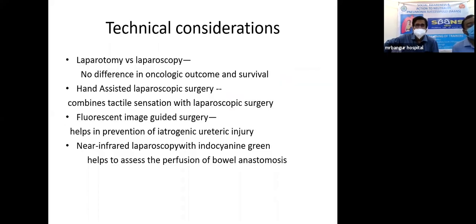Now, some technical considerations. Not only the open procedure, laparoscopy is also tried in these conditions.